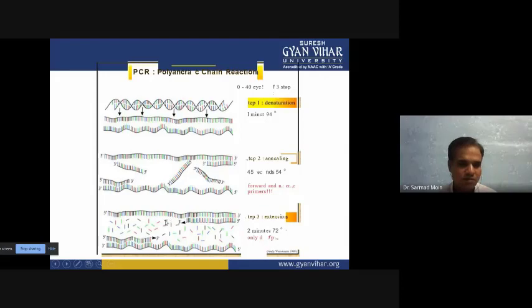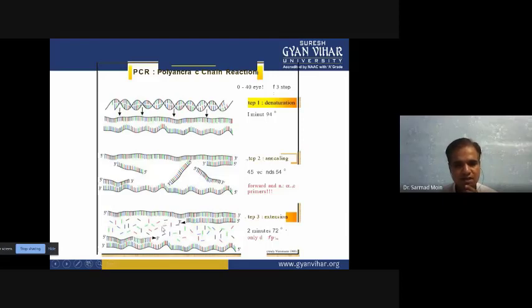Now the polymerization using Taq DNA polymerase occurs, and nucleotides polymerize on the existing strand. We call this extension. It takes 2 to 3 minutes depending on the size of the gene. If your gene is very small, it will take less time; if your gene is very long, it will take a little more time.